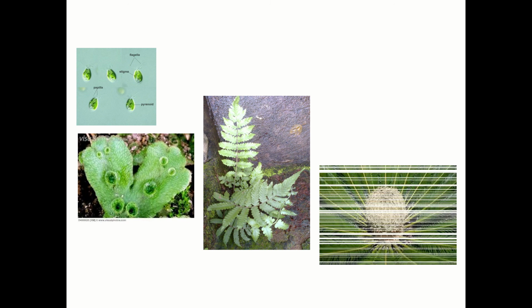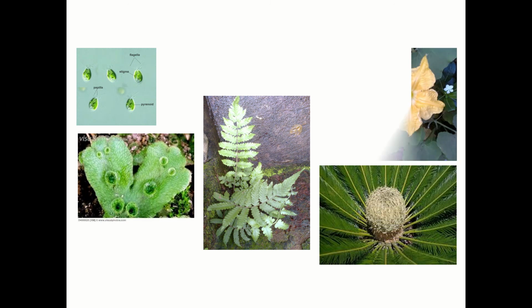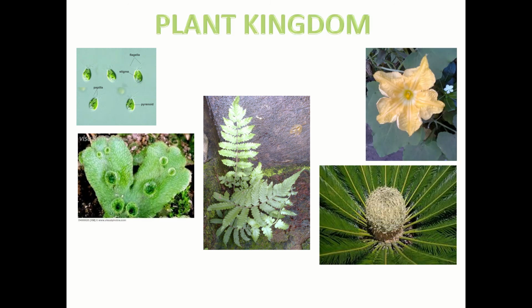Now in this chapter, plant kingdom, we have different groups of plants. Again the classification of plants into different groups such as algae, bryophyte, pteridophyte, gymnosperm and angiosperm. So in this chapter we will study the characteristics of all these groups, why they are classified into different groups and how to identify them.